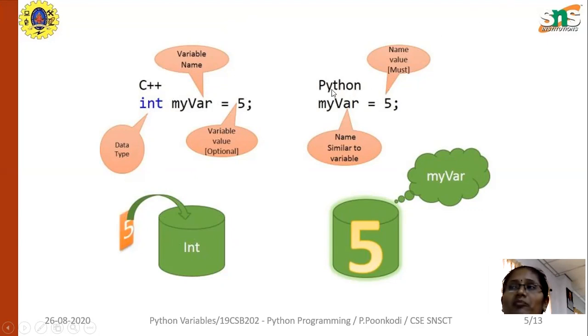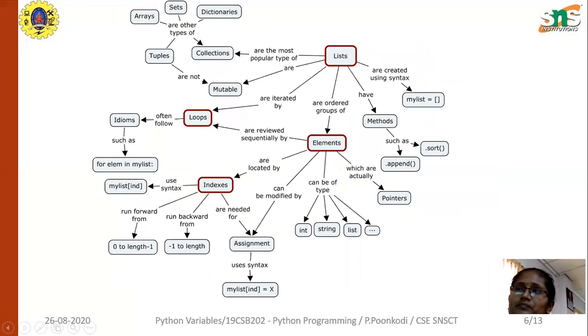For example, in the Python programming language, we use the same variable: my variable equal to 5. This alone is enough. Based on this value, your Python compiler automatically determines which data type it belongs to. My variable is 5, so it belongs to the integer data type.